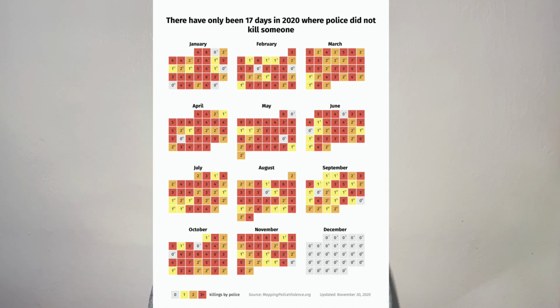So this visualization from mappingpoliceviolence.org was pretty shocking to me the first time I saw it. As of November of this year, in 2020, there have only been 17 days where the police did not kill someone. This chart is dominated by red, which represents 3 or more killings every single day.